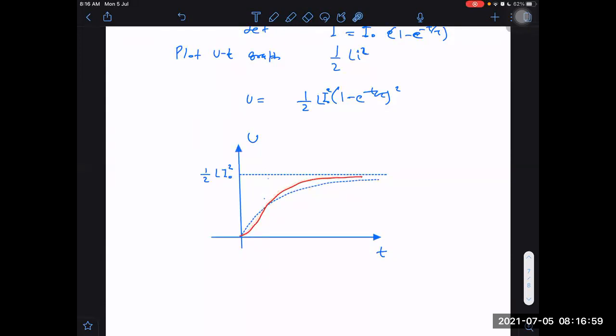Sir, but at any time 1 minus e power minus t by tau is less than 1 only. I don't know how you are saying that at any time it is more than 1. Why? Because e power minus t by tau is positive, no, sir?